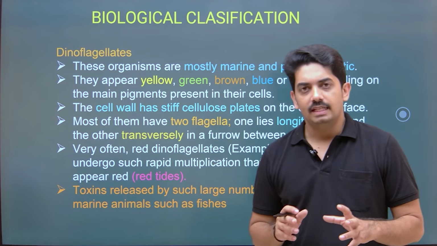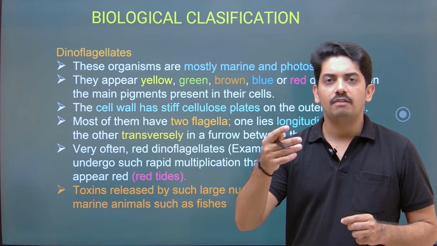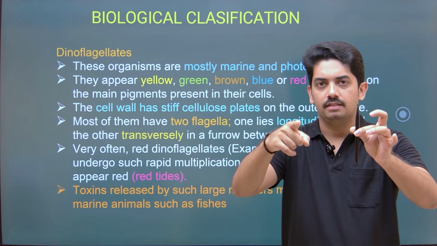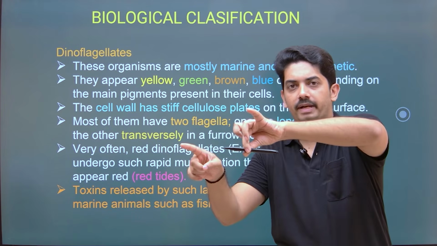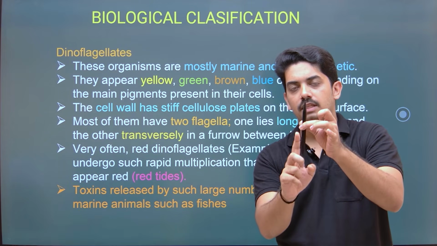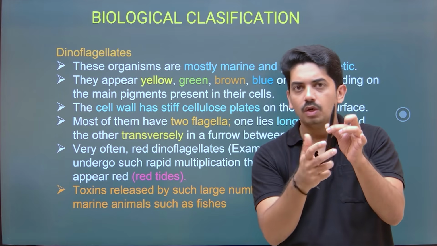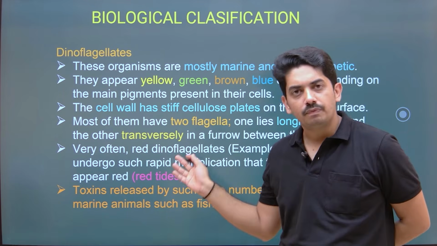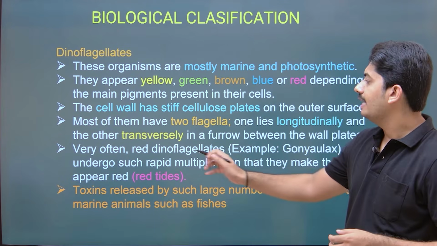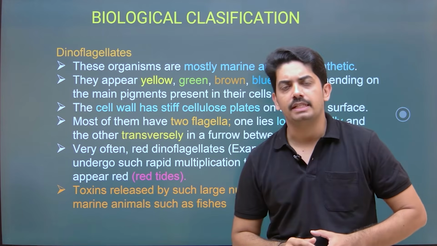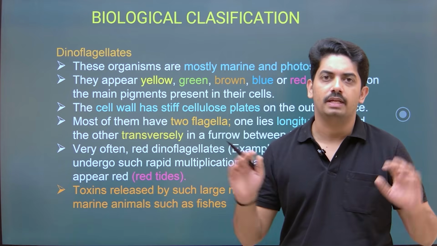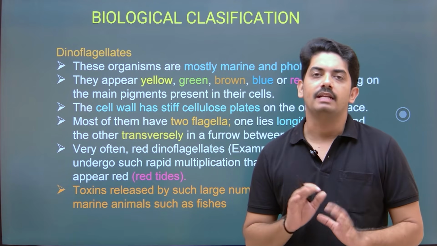Why do they have two flagella? Suppose this is the organism. One longitudinal flagellum is present here, which helps in forward movement, and another flagellum is present here, which is transverse and helps in rotation. So this is how they have two flagella and use them during locomotion. Very often these red dinoflagellates undergo massive reproduction and produce millions of organisms, and they form a red tide.